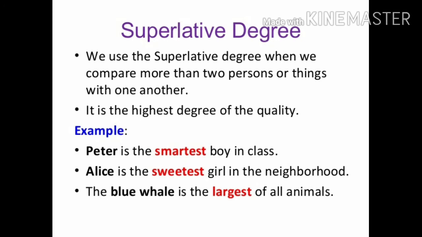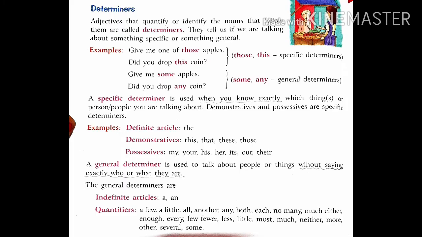So next one is the blue whale is the largest of all animals. So we are comparing the blue whale with all the animals, that the blue whale is the largest of all the animals. So we have put est. So here largest.